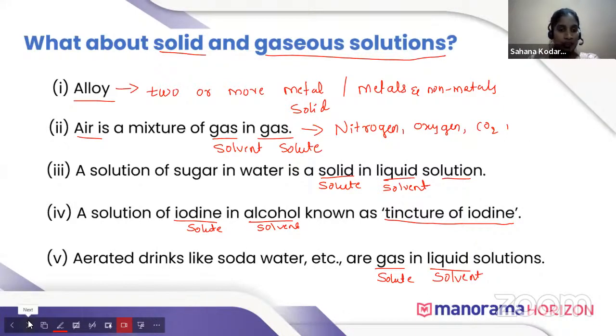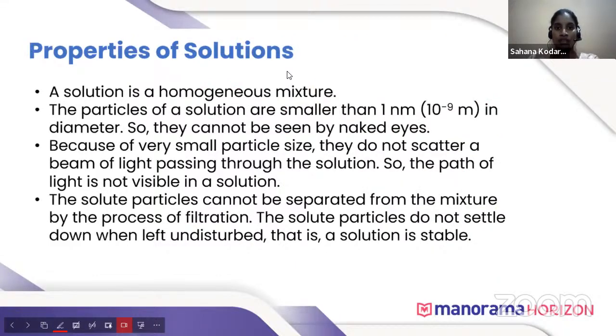Now let us move to the next slide, that is properties of solution.